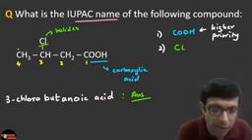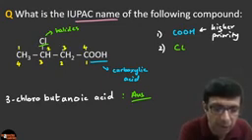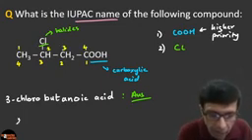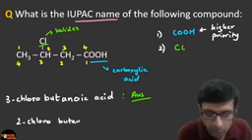If you chose the scheme on top, if you wrote it like this, then what would have been the answer? It would have been something like 2-chloro-4-butanoic acid, right? 2-chloro-butan-4-oic acid.